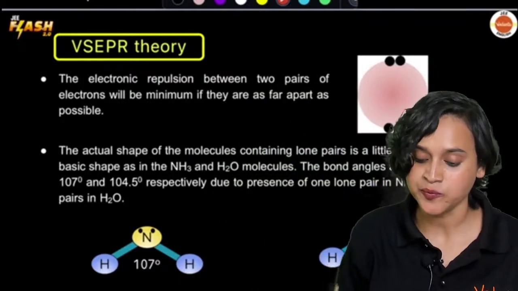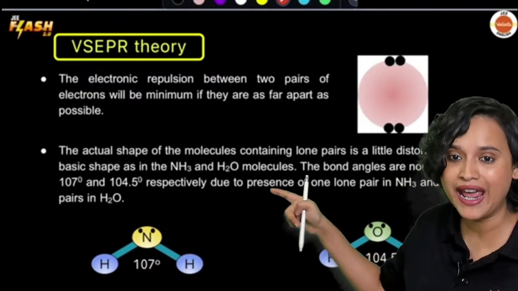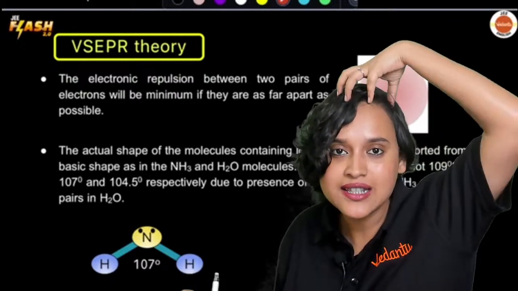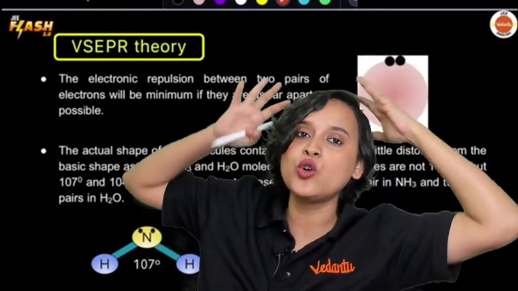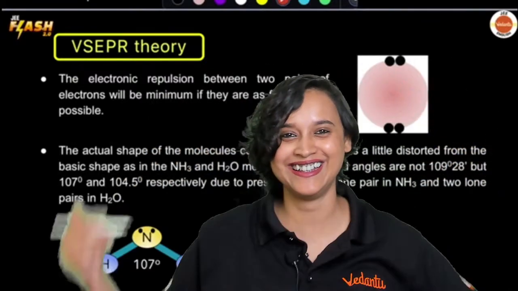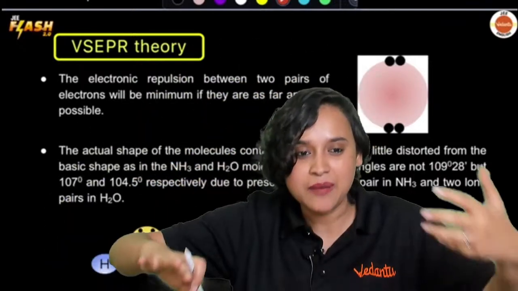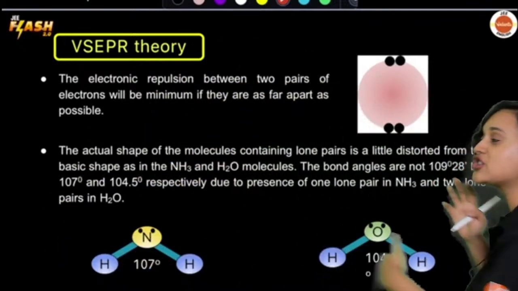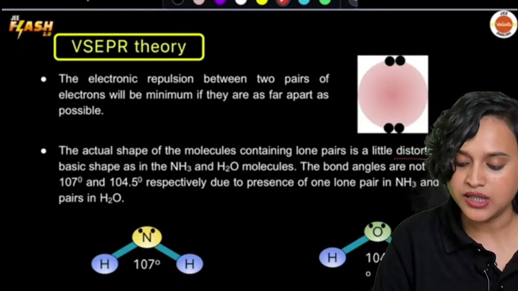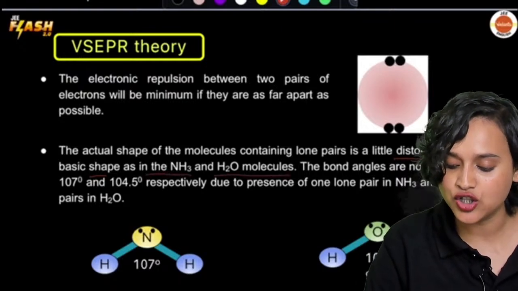Gotcha, clear? Okay, now the actual shape of the molecules which contain lone pair is a little distorted. I have just told you, if there is a lone pair, the lone pair would want to chill and sit like this. So it will take more space. So the actual shape of the molecule becomes a little distorted from the basic shape, as in the NH3 and H2O molecules.